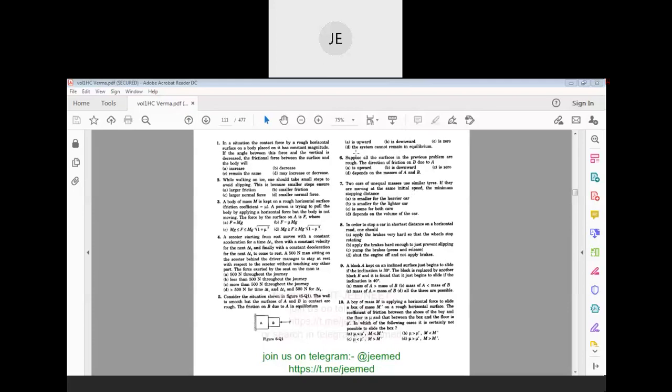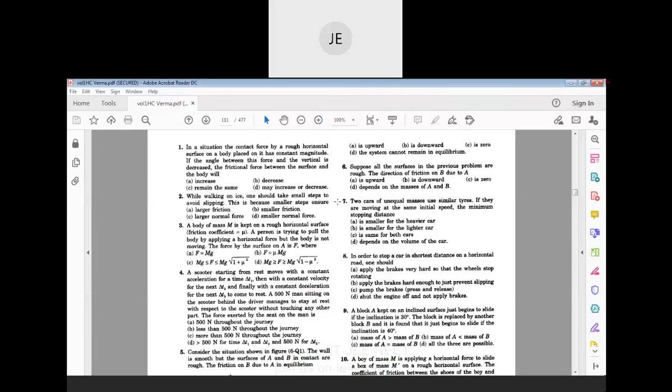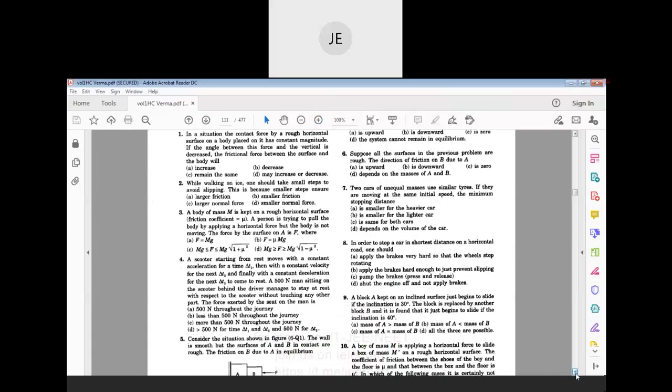Then the sixth question they are asking. Suppose all the surfaces in the previous problem are rough. The direction of friction on B due to A is upward, downward, zero, or depends on the masses of A and B. If the surfaces are rough, then friction on B due to A will act upward, downward, or zero.